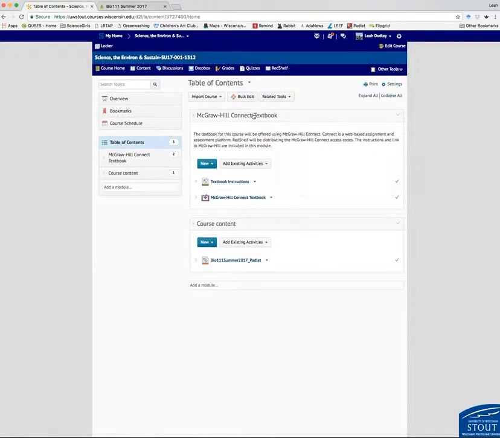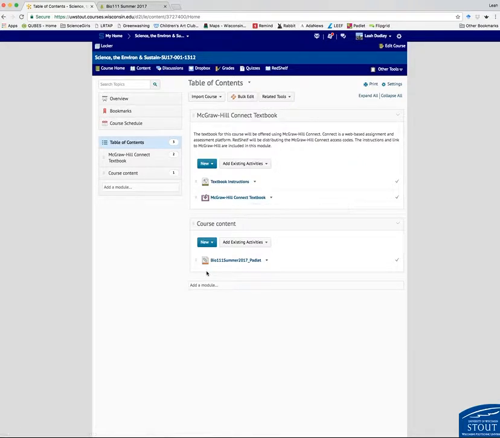And on content, you'll see McGraw-Hill Connect textbook. You will be doing this right away. The instructions for getting access to that textbook and the textbook link itself are here, and you'll need to come back to that again and again.